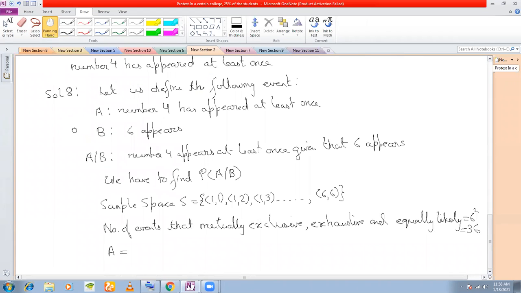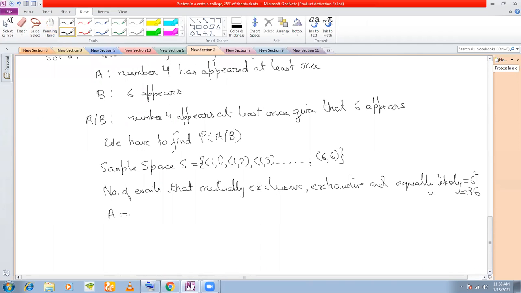Number 4 appeared at least once. How can number 4 appear at least once? You can have 1,4. You can have 2,4. You can have 3,4. You can have 4,4. You can have 5,4. And you can have 6,4, right? Or what else can you have?